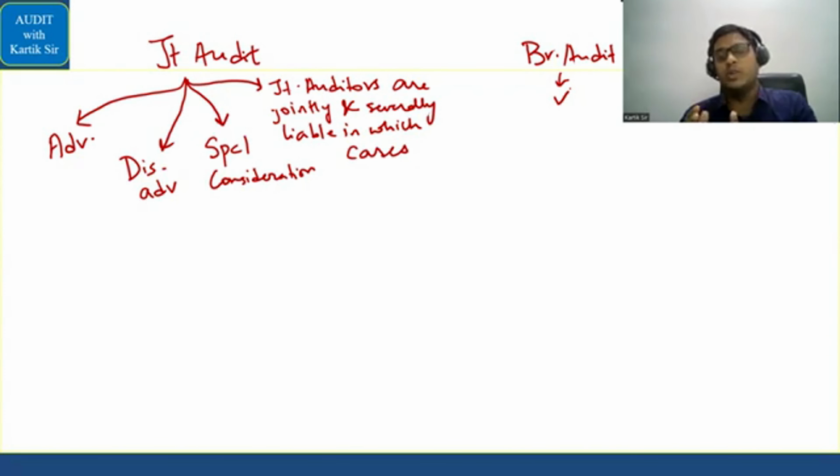No problem. If there is a branch which is outside India, then either the company's auditor can do the audit, or an accountant or an auditor as per the laws of that country can become the auditor. No problem. Okay. Simple to understand this area. Okay. So go through it, and I think you will not have any trouble in this. That completes the revision of chapter number 8.